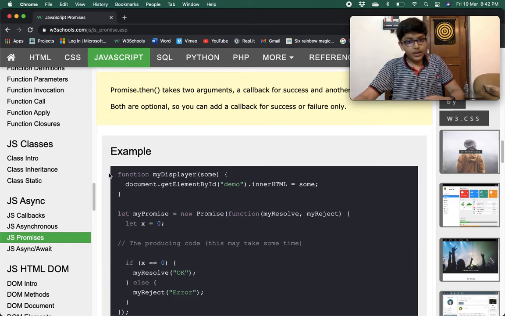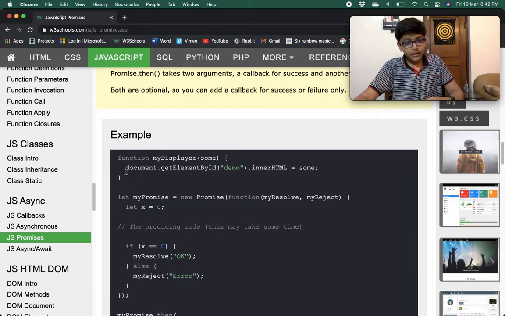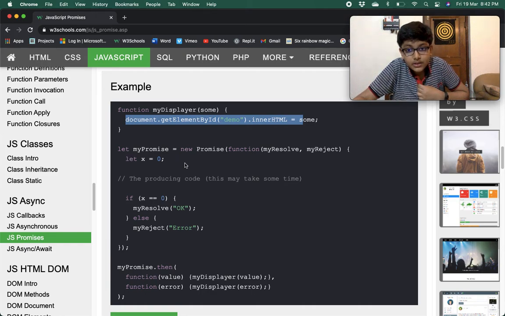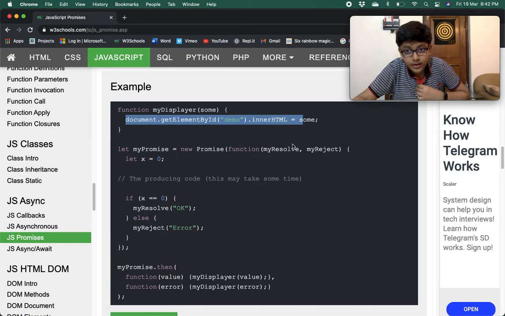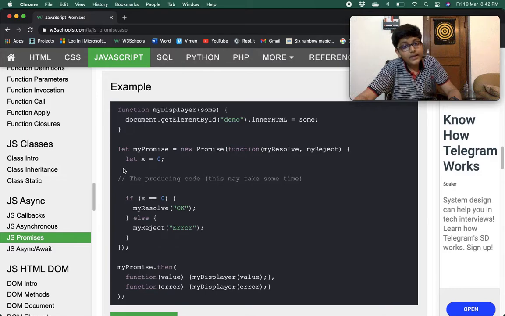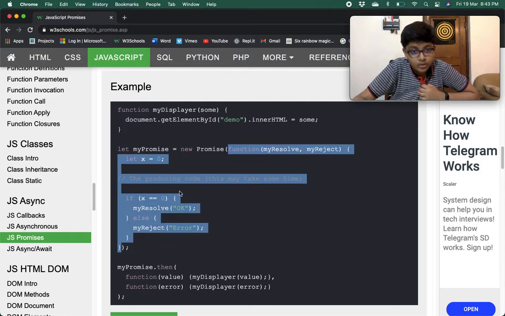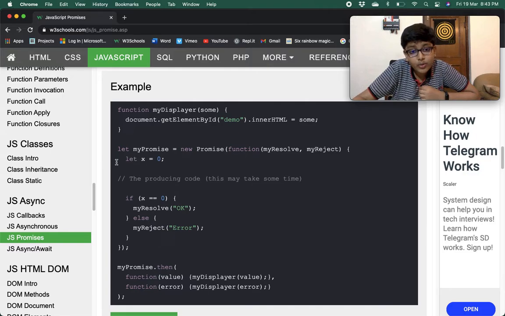Here is an example. Here we have function myDisplayer, and in that you are printing whatever it gets. Then you are making a new promise, and in that you're giving my resolve and my reject. Let x equal 0. The producing code may take some time. This is the whole callback function, and in that you are defining a variable x whose value is 0.